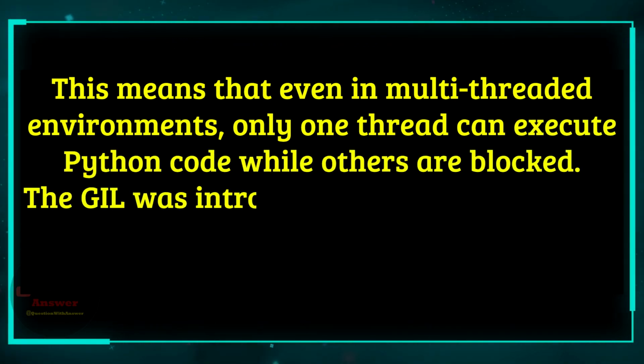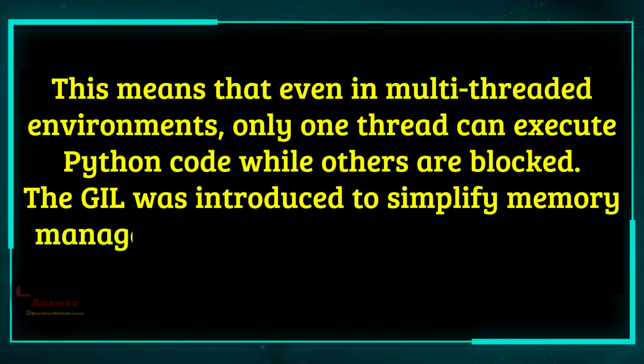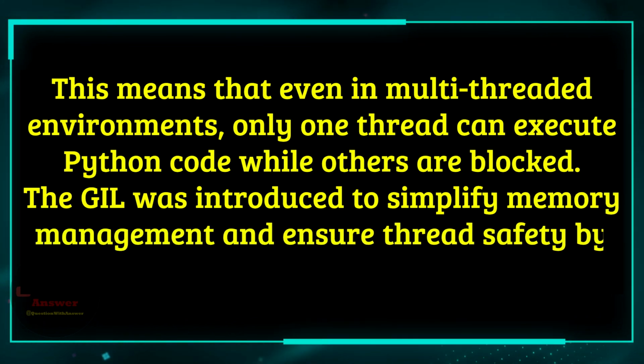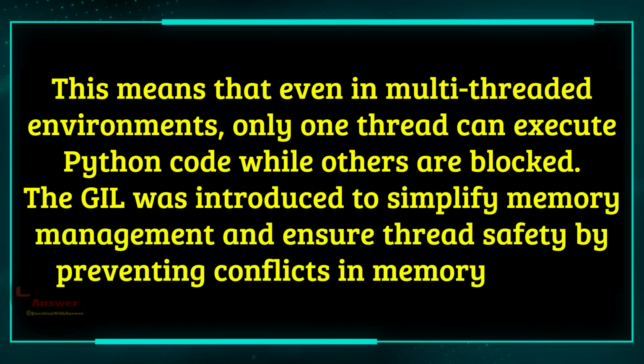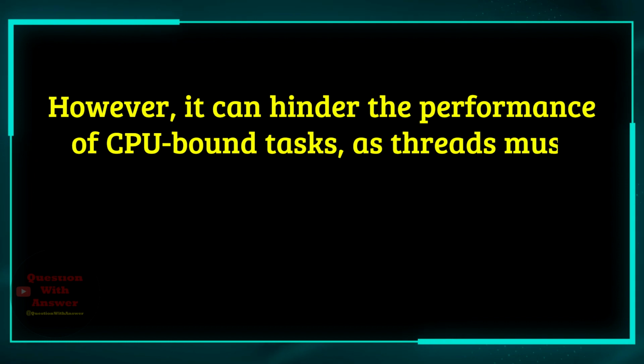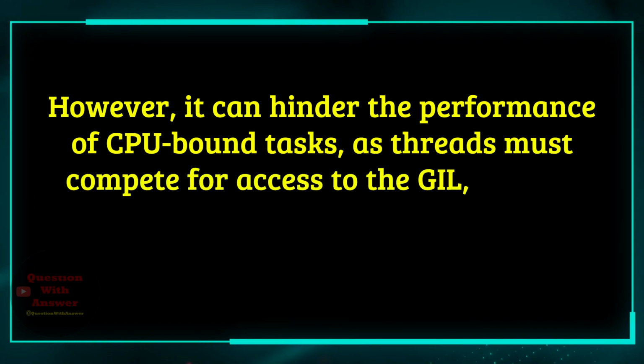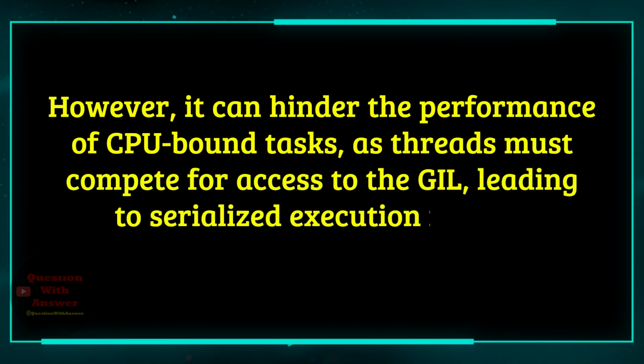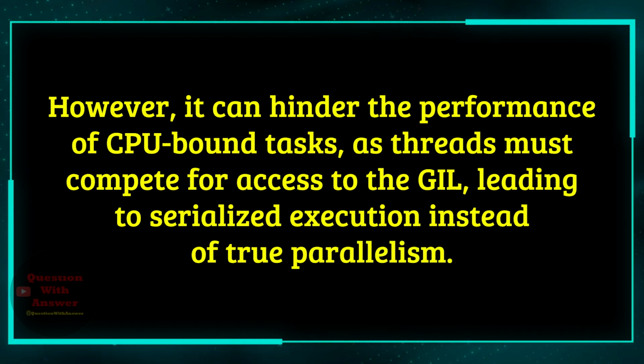The GIL was introduced to simplify memory management and ensure thread safety by preventing conflicts in memory access. However, it can hinder the performance of CPU-bound tasks, as threads must compete for access to the GIL, leading to serialized execution instead of true parallelism.